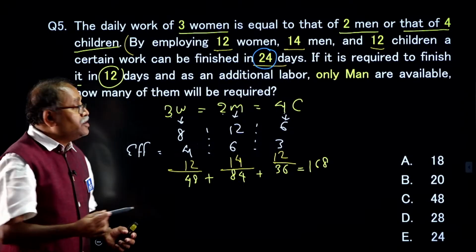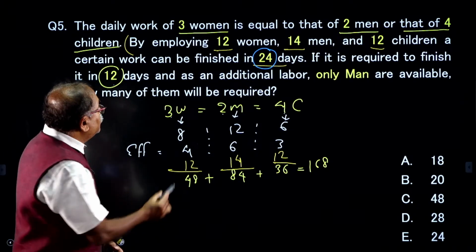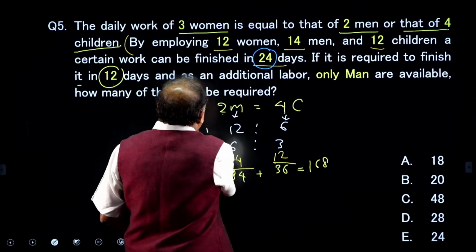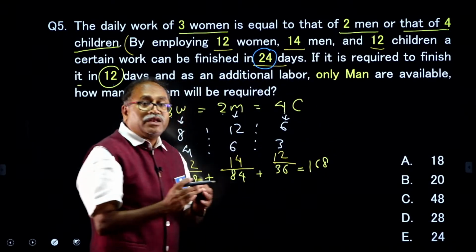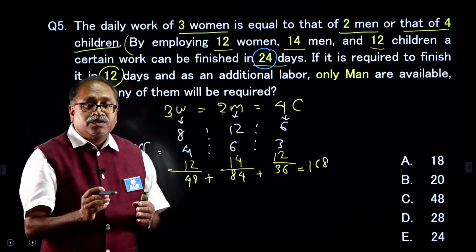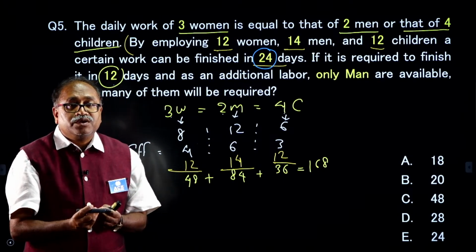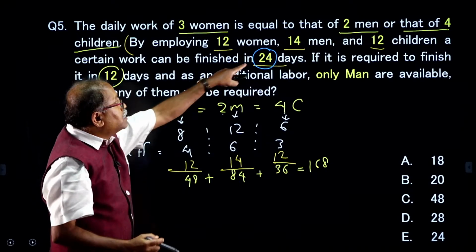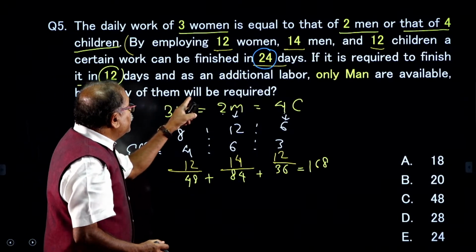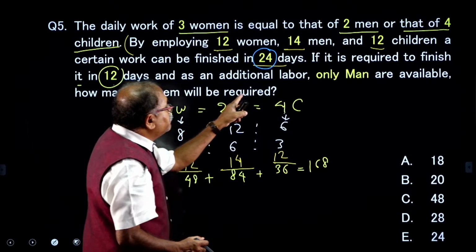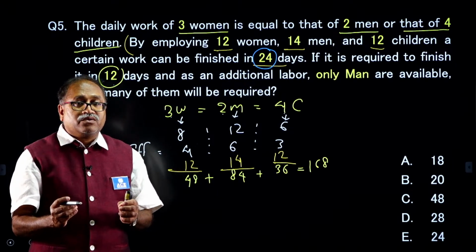If it is required to finish the work in 12 days, and as additional labor only men are available, you do not have the women, you do not have the children, you only have to take the men, and you have to complete in half of the days. So, how many more men are required?